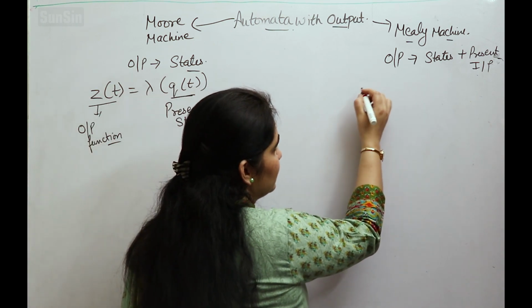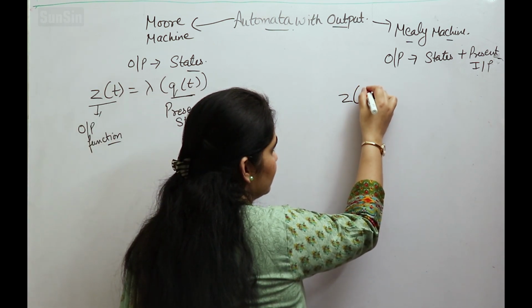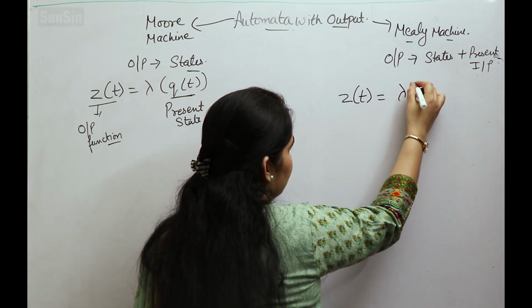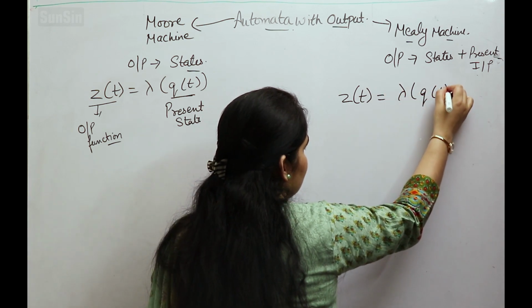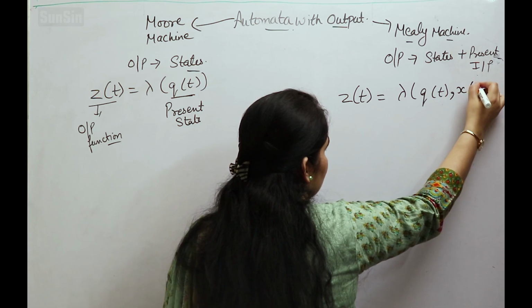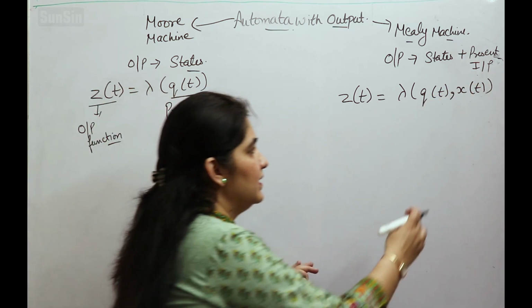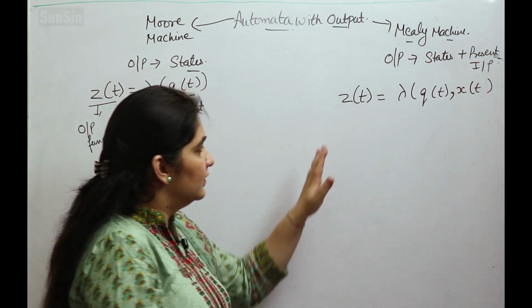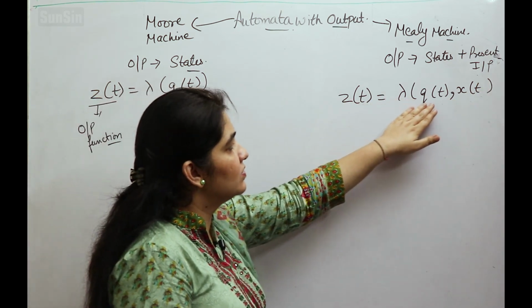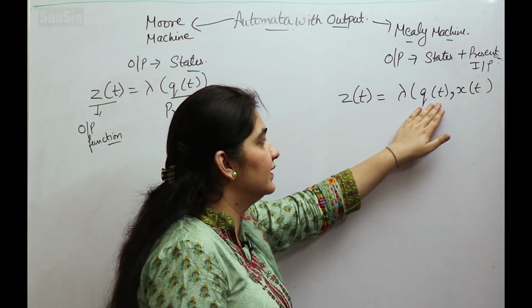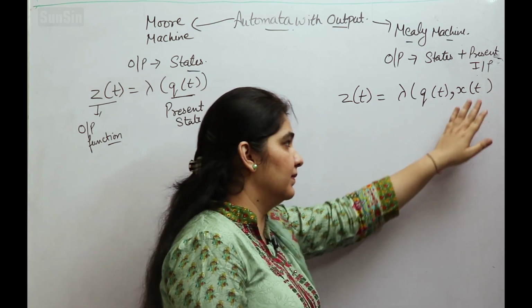Now how will the Mealy machine be represented in a similar fashion? It will be represented by z of t is equal to lambda of q of t comma x of t. Now what does it mean? It means that the output depends on the present state and the present input alphabet. Clear?